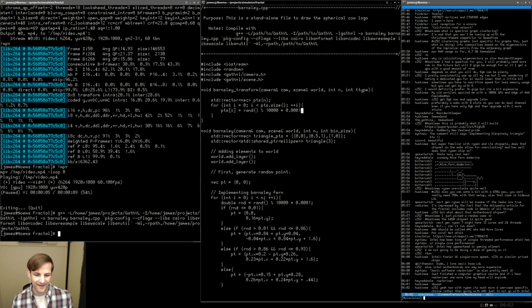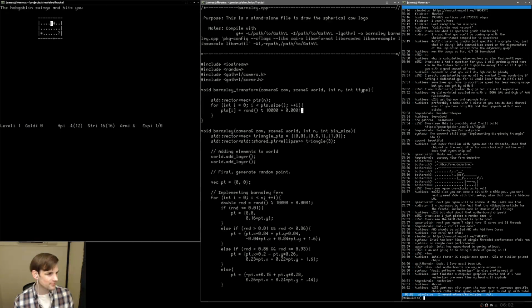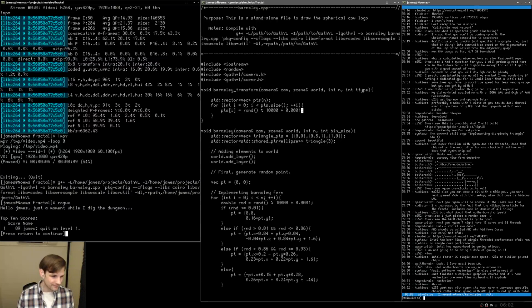Dude, I love ASCII Doom. I'm glad. ASCII software raster is pretty neat. Honestly, I really want to make some ASCII games. I know that sounds really dumb, but ASCII games are somehow my favorite types of games. I'm always just so happy when I'm playing games that are low resolution, low bit, just the most basic game you could possibly think of. These games are genuinely fun to me. For example, Rogue. Love this game. You're just a slow guy. I'm fighting a hobgoblin. I just died. Probably shouldn't have fought the hobgoblin, but that's fine. It's just a nice game that you can play. They're fun. There's also the skiing game you can play. There are a lot of fun games.